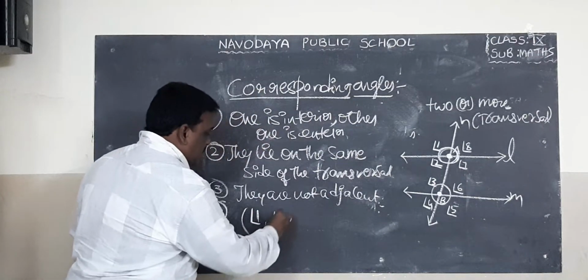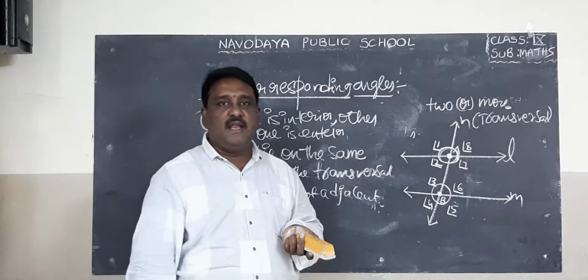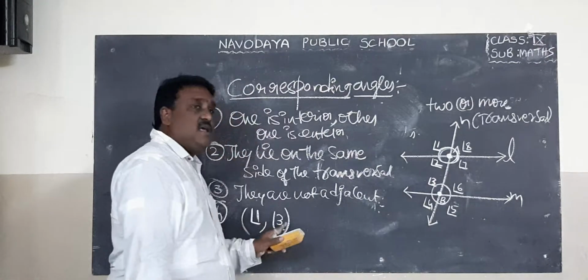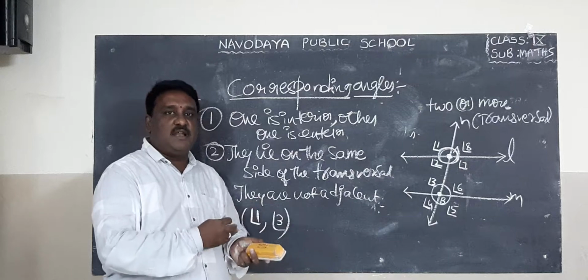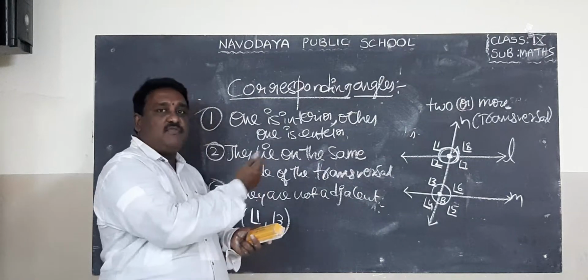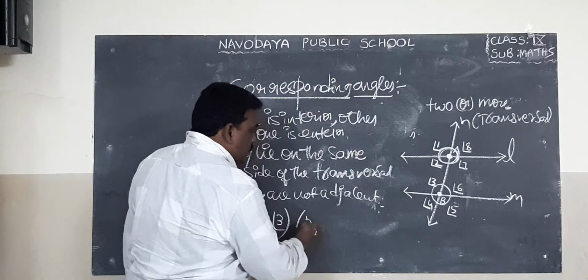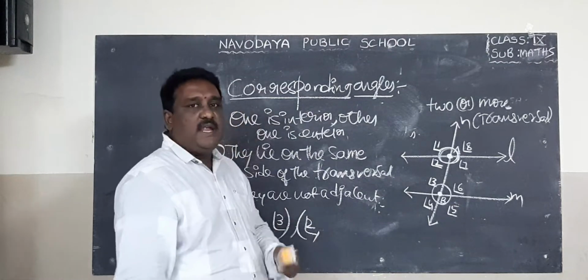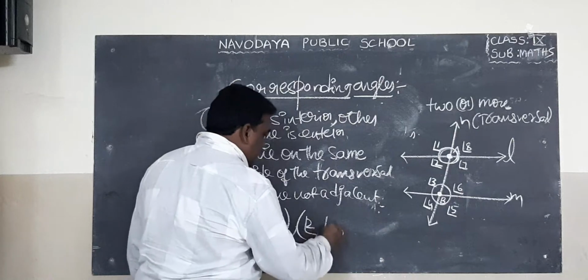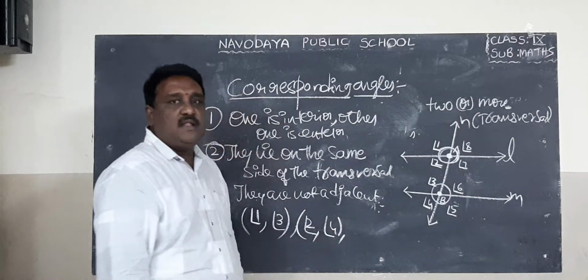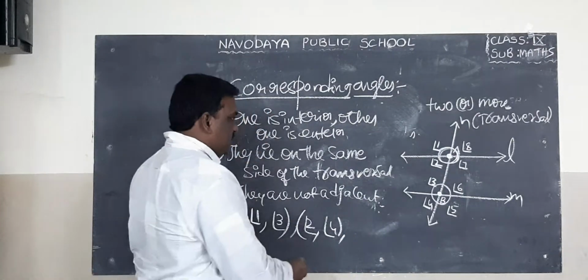Angle 3. What is angle 3? Interior angle. And they lie on the same side of the transversal. Both the angles lie on the left side of the transversal. Next, angle 2. What is angle 2? Interior angle. What is angle 4? Exterior angle. They lie on the same side of the transversal.